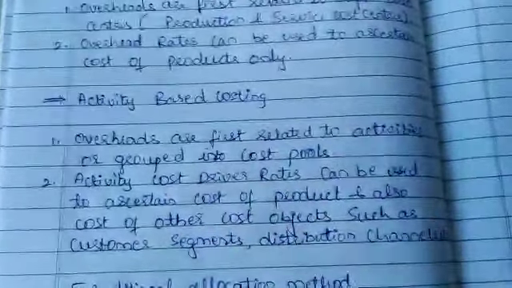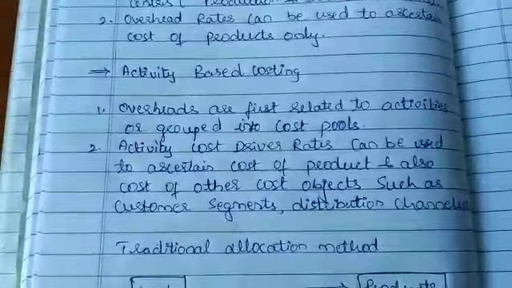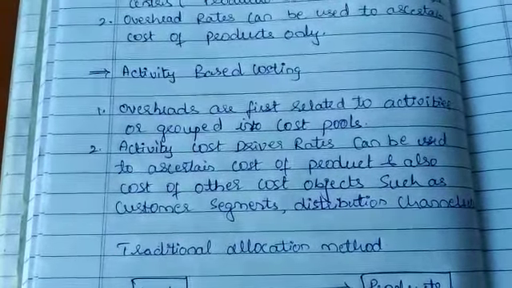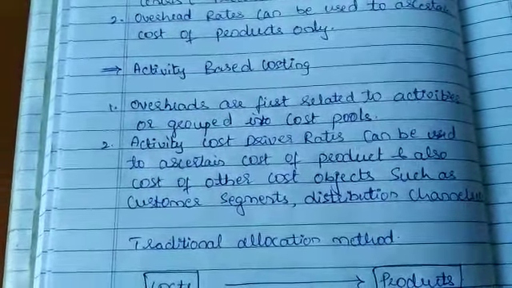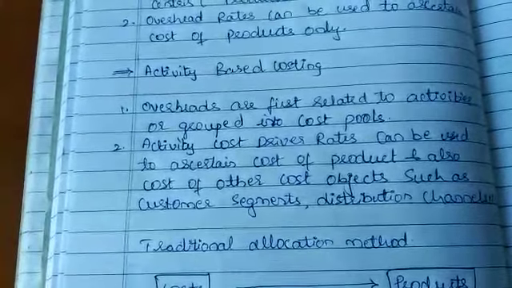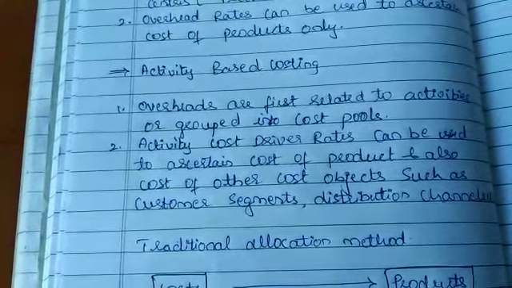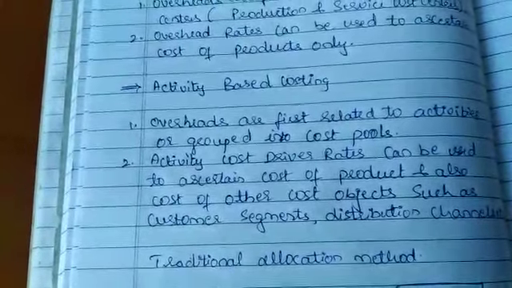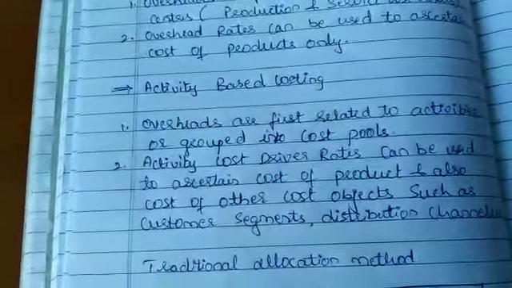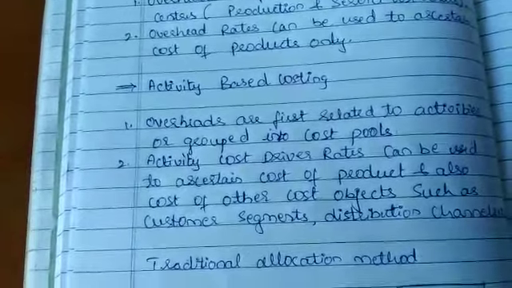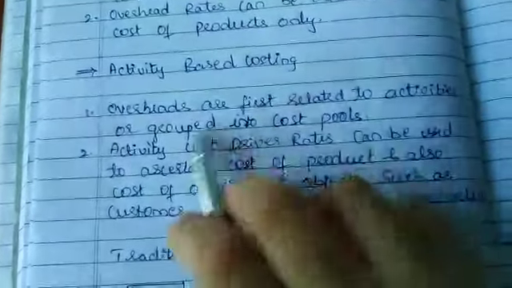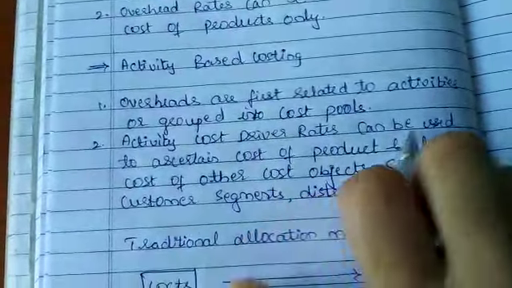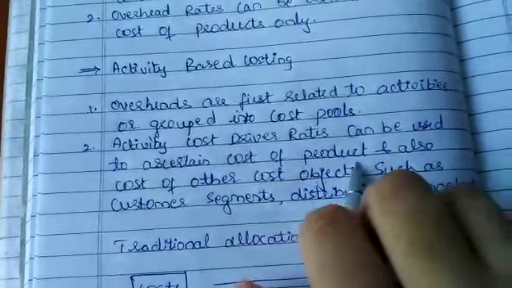If I want to prepare a simple product, I need a much lesser machine cost, whereas if I want to make a superior product with a good machine, the rate of that machine will of course be higher. So this is how I see what my cost is for each activity, and activity cost driver rates can be used to ascertain the cost of the product. Clear?